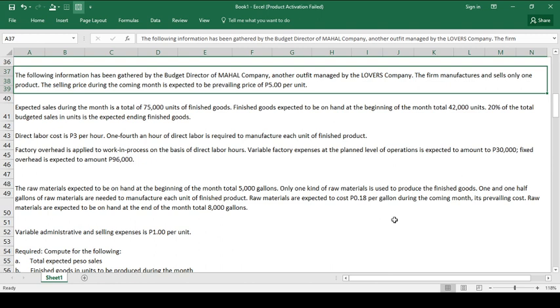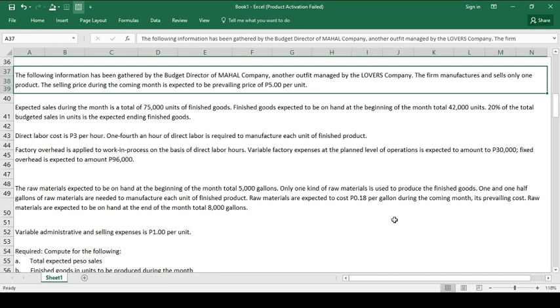And then, the direct labor required on every manufactured unit of finished product is only one-fourth of the total hour. Okay, meaning in every product, only 25% of the 60 minutes, around 15 minutes. Only 15 minutes is required to produce one unit.